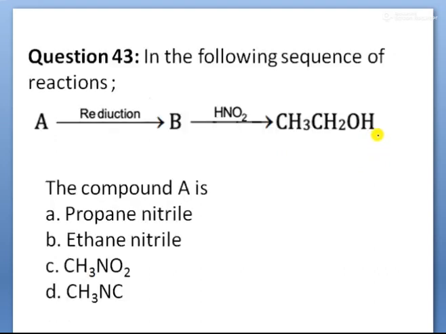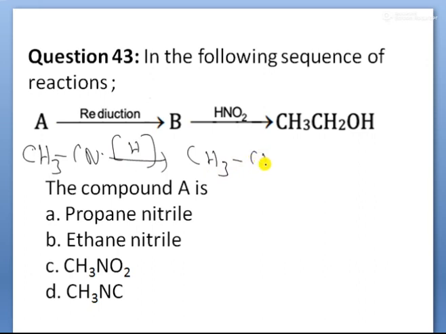Next, children, in the following sequence of reactions, A undergoes reduction, B further reacts with nitrous acid, and the given compound is ethanol. So what compound A is suitable? As per the options, children, first of all ethane nitrile, formula CH3CN, undergoes reduction. Due to reduction, what happened? CH3CH2NH2, amine, is formed. This is compound B.